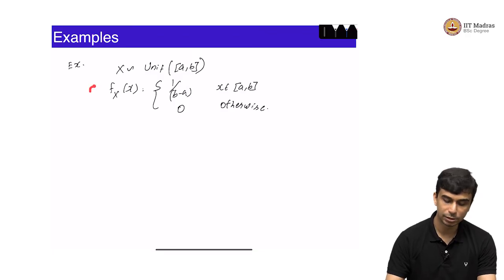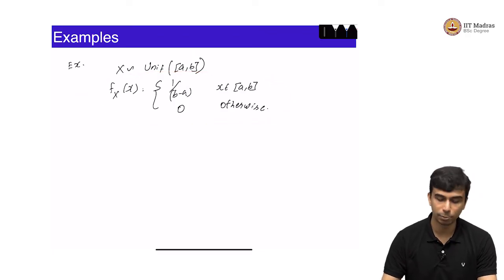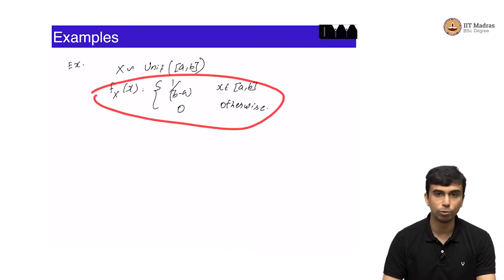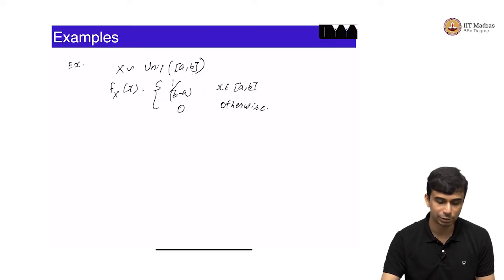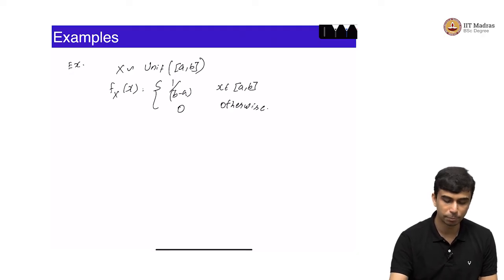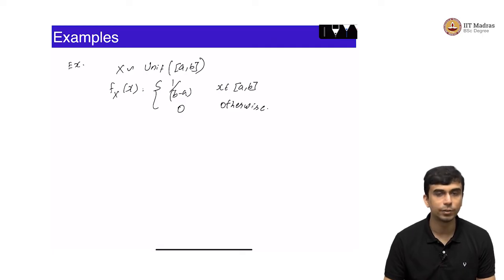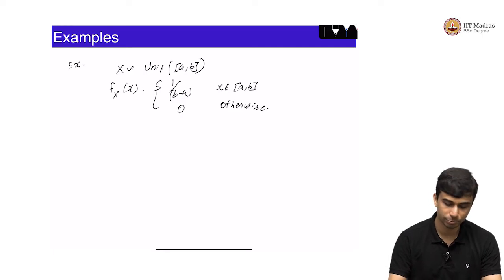You can easily see that this is a valid probability density function, because if you could graph the density function, it would look like a rectangle, and the area of the rectangle is exactly equal to 1 by b minus a into b minus a, which is 1, where we will assume that b is greater than a. Right. This is the density function of the uniform, this is the uniform distribution.